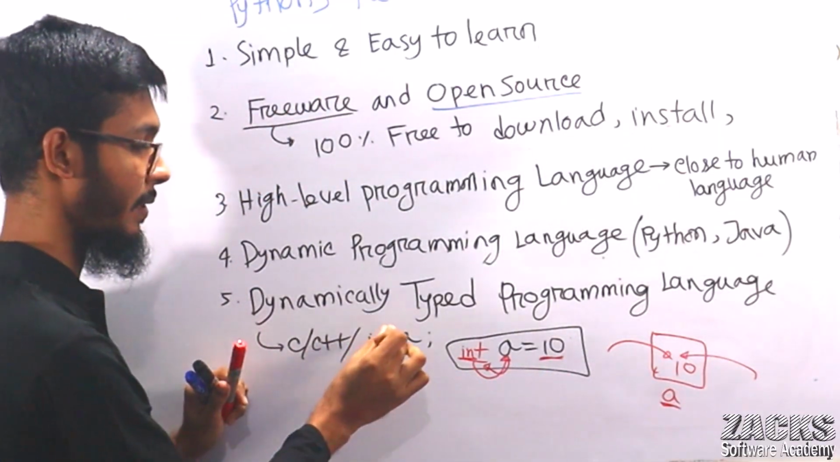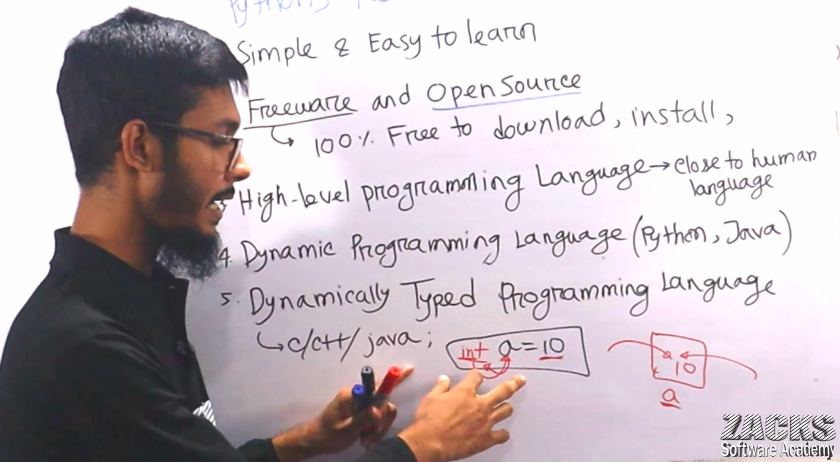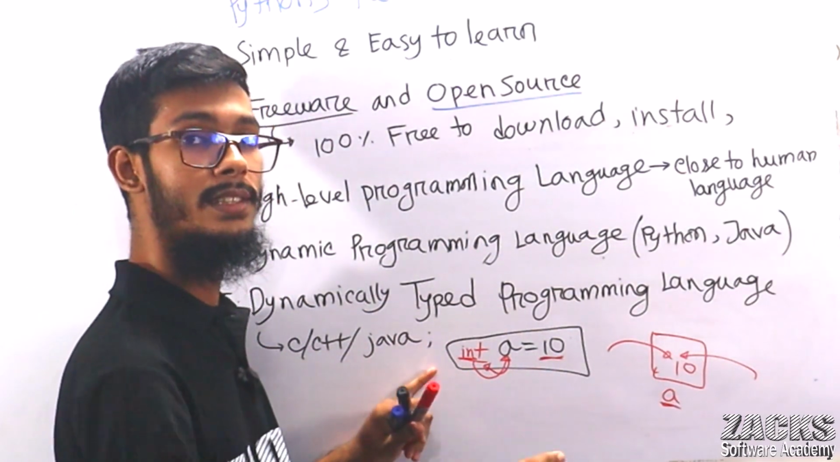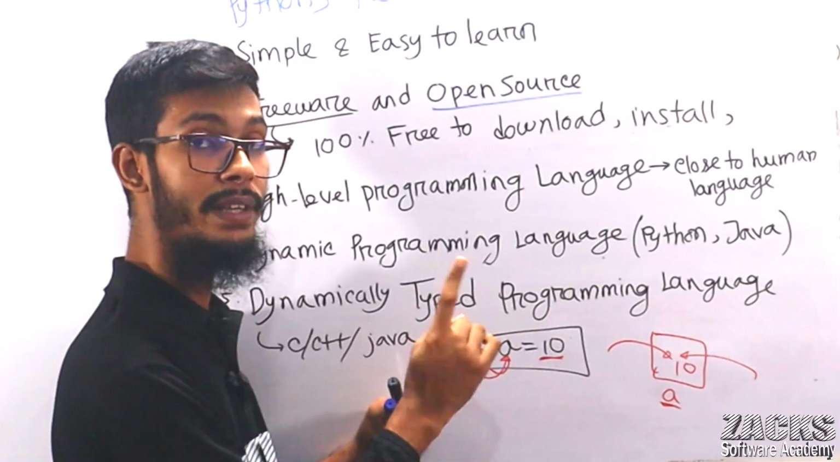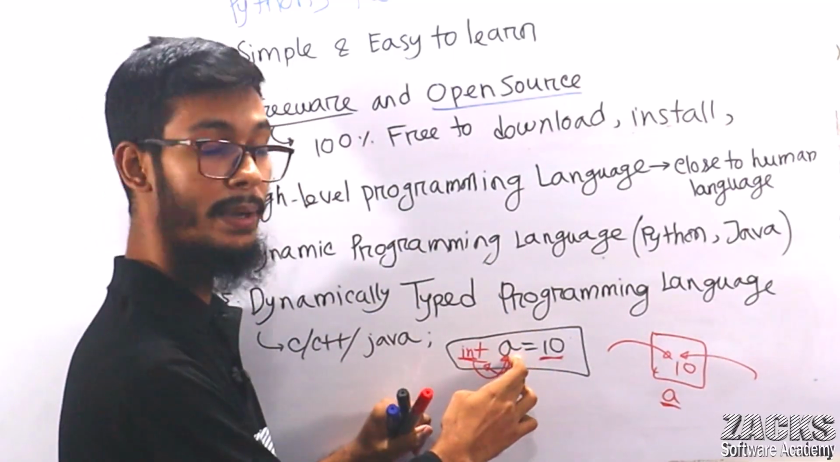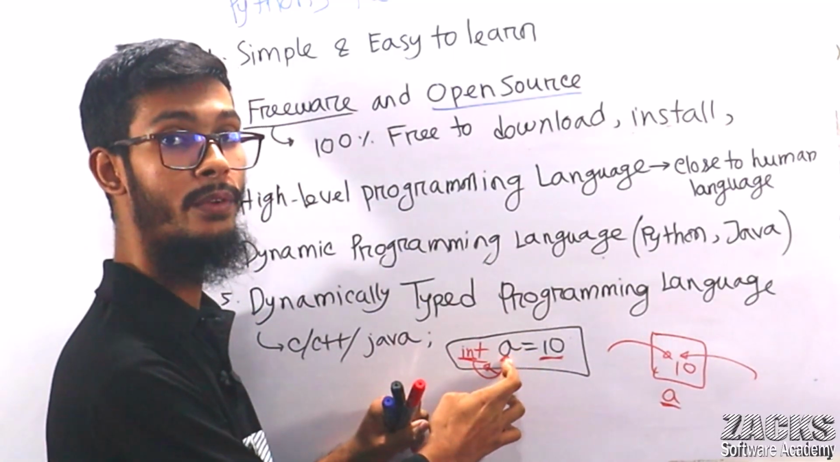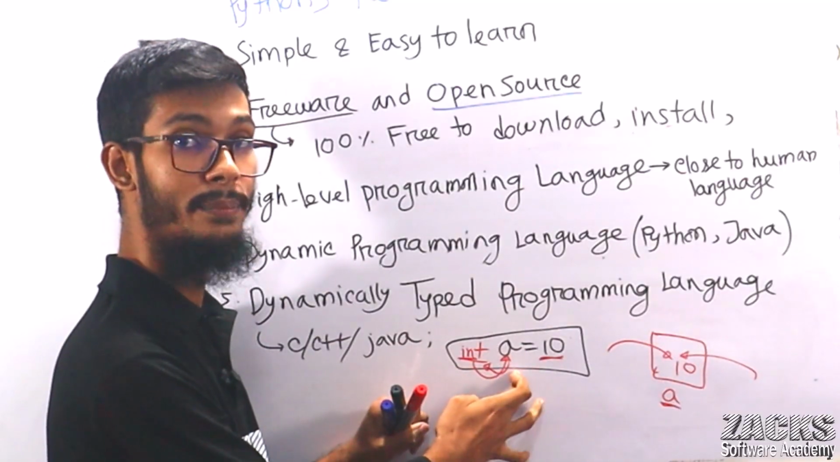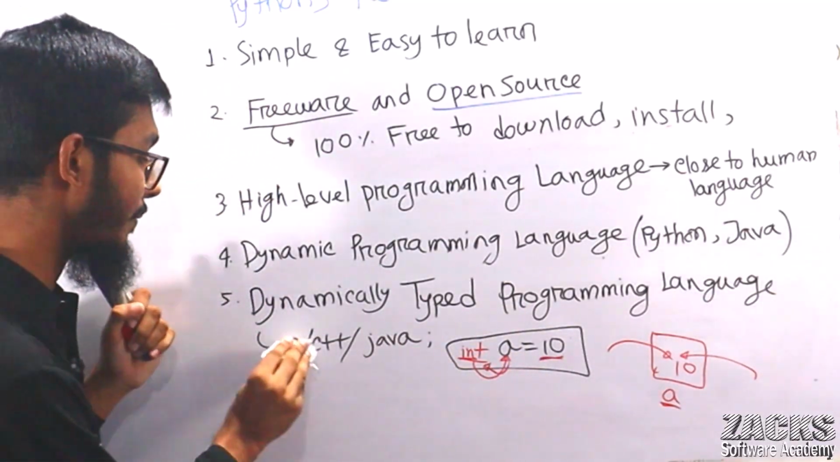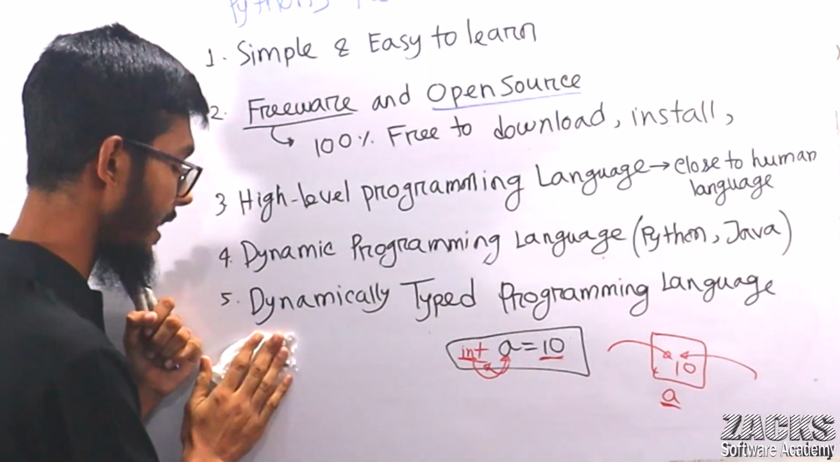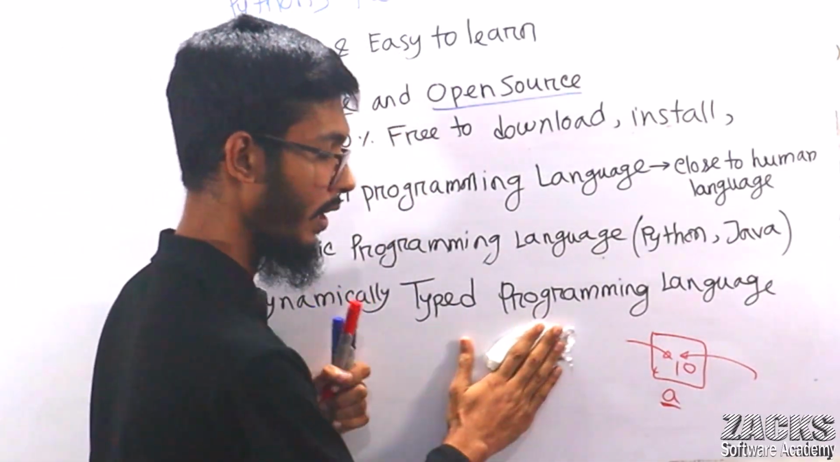Your C or C++, your Java, it's a statically typed programming language. Static is a technical term. It means fixed. First of all, before using the variable, before using the container, before using the memory, you need to define the data type. I hope you got this point. What does it mean by statically typed programming language?